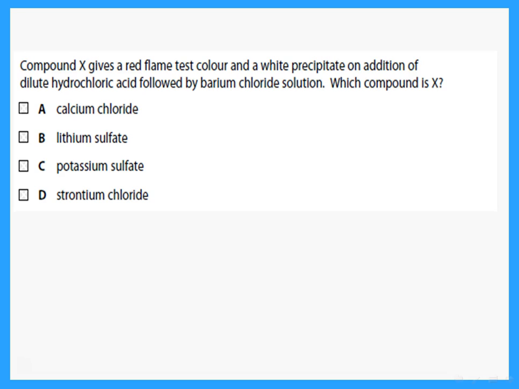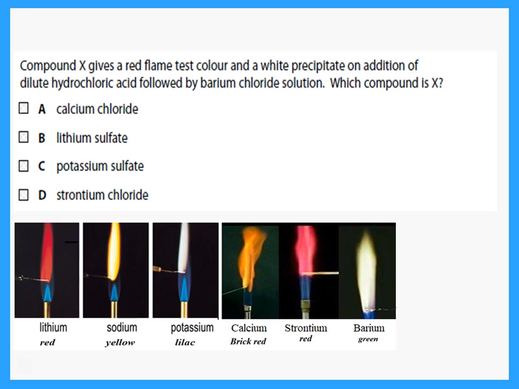Okay. Compound X gives a red flame test color and a white precipitate on addition of dilute hydrochloric acid followed by barium chloride. Okay, first of all, he's talking about the flame test. Which ones give me a red flame? You have to remember lithium and strontium are regarded as red.